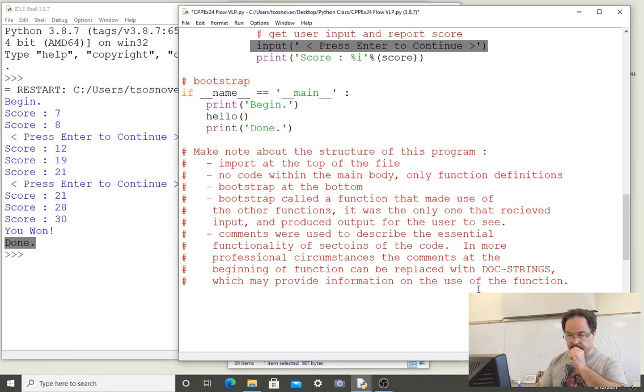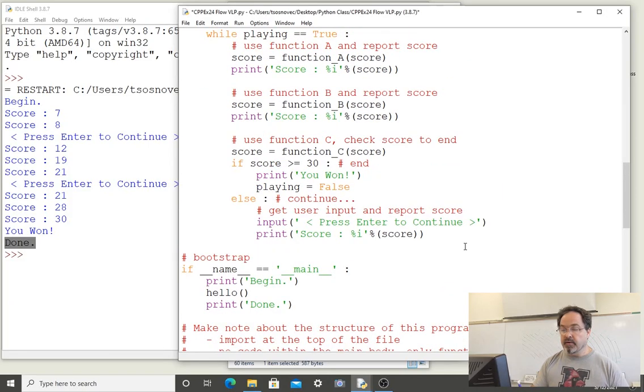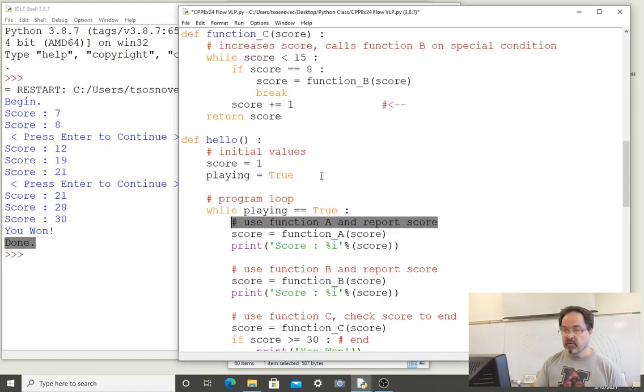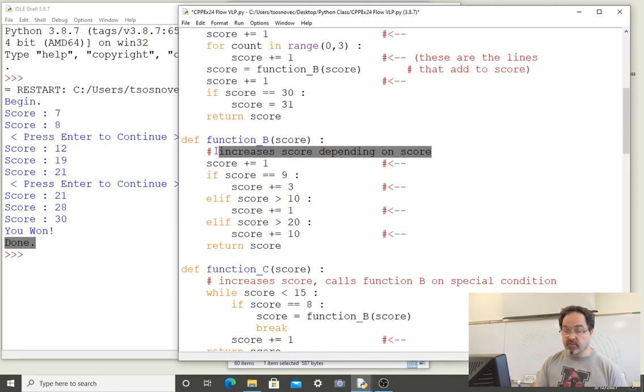Last comment. Comments were used to describe the essential functionality of sections of the code. In more professional circumstances, the comments at the beginning of the function can be replaced with docstrings, which may provide information on the use of the function. So we're not using what we call docstrings, but we do have comments at the beginning that briefly describe to the coder what these functions are doing in the context of the larger program.